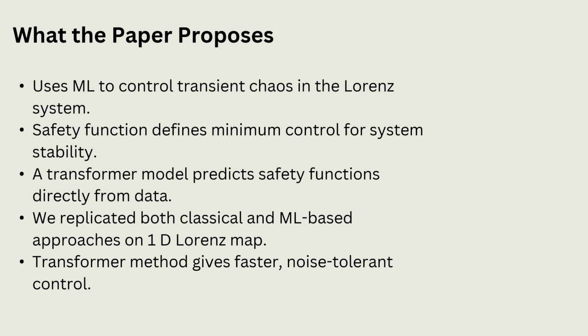The reference paper we based our work on used machine learning to control transient chaos in the Lorentz system. It introduced the concept of a safety function, which represents the minimum control needed to keep the system stable. A transformer model was used to predict the safety function directly from the data, removing the need for heavy computation. We built on this concept by implementing both classical and ML-based approaches for comparison. The transformer-based method proved to be much faster and more tolerant to noise.